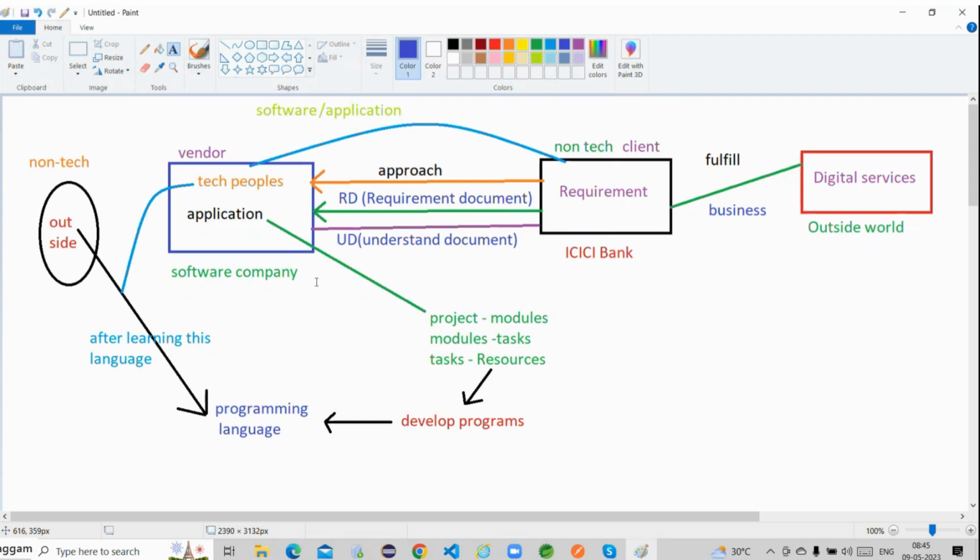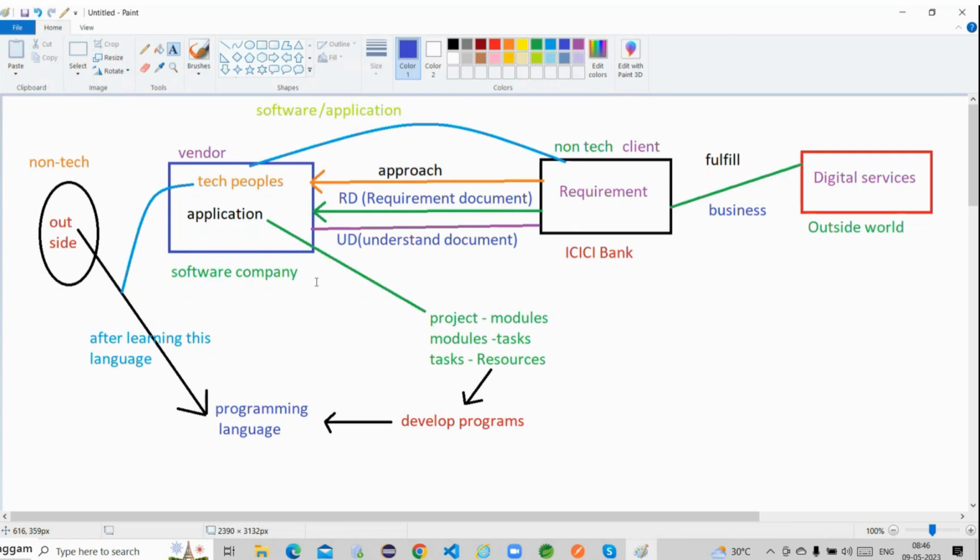Now ICICI Bank again goes through this understandable document: how much they understood, whether they are developing correctly or not, whether that scenario is correct, whether there is any mismatch, and whether any modification is required. They go through all these points, guys.